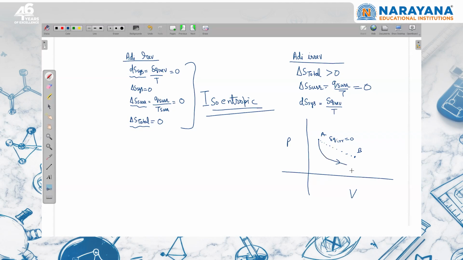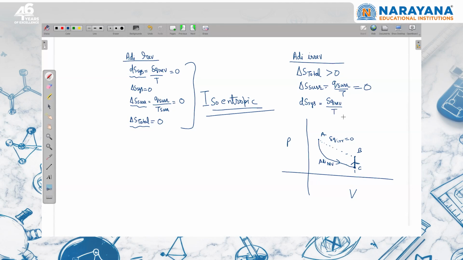I will move from here to here, same final volume, by an adiabatic reversible path, and then I can move from C to B again by a reversible path. This is an isochoric reversible path. So now, what is the entropy change of the system? I have to use this path to calculate the entropy change in the irreversible process.